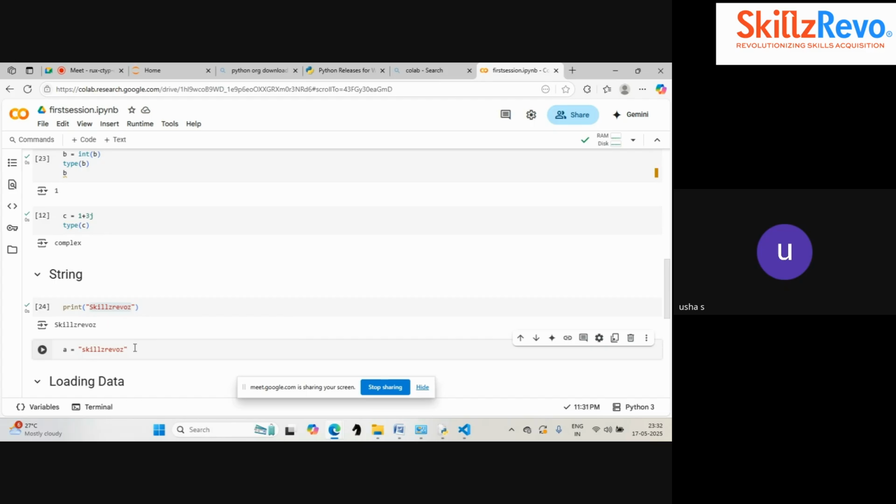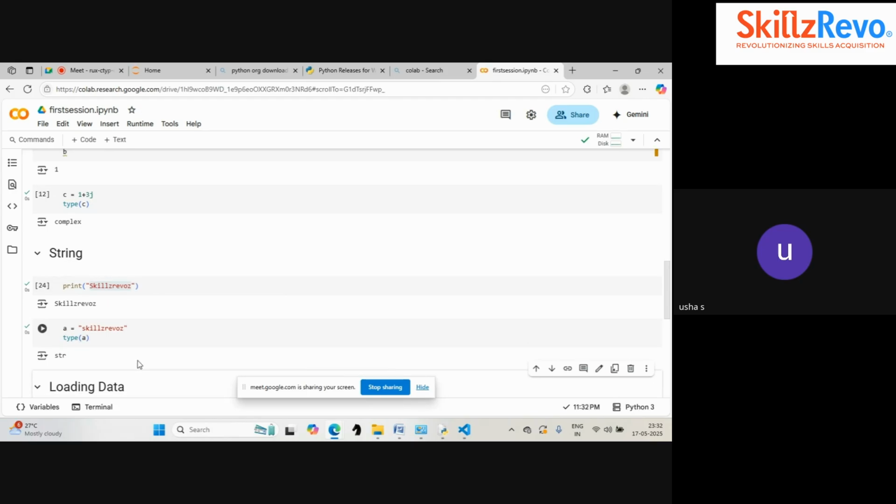When you are declaring any data as text data, that data should be inside the quotation marks. It should not be like normal numbers or any other data type. If you forget to give that, it will throw you the error. Now this will act like a string data type. We can check the data type by using the type function. You can see it is str, meaning string.